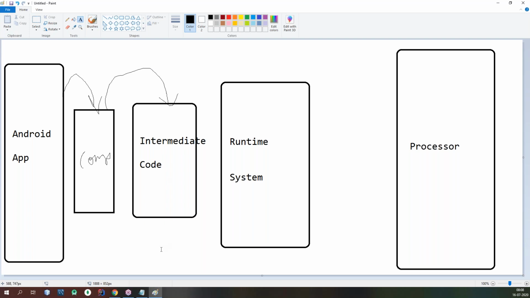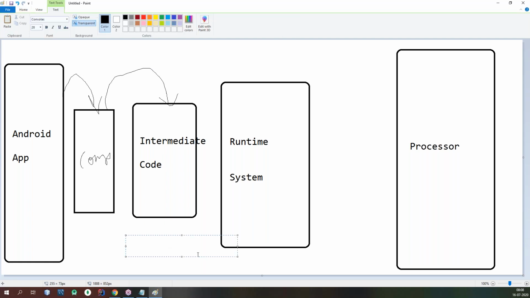Intermediate code is nothing but the DEX code. DEX code instructions, Dalvik executable code instructions. Dalvik executable code.